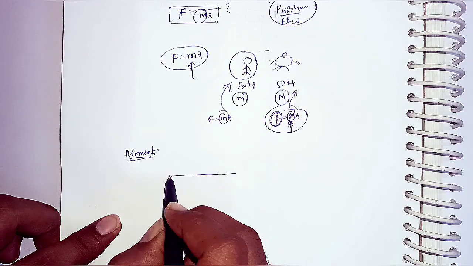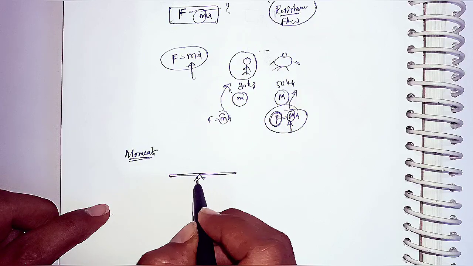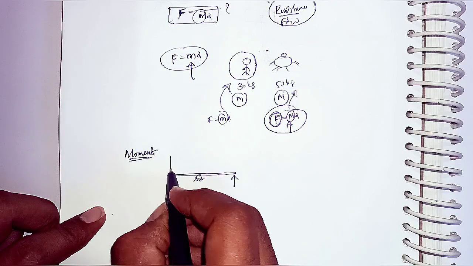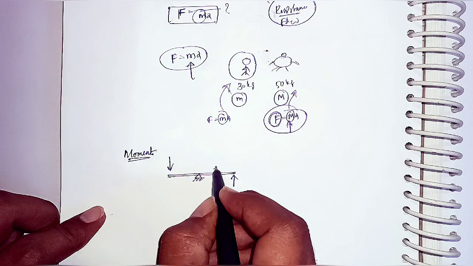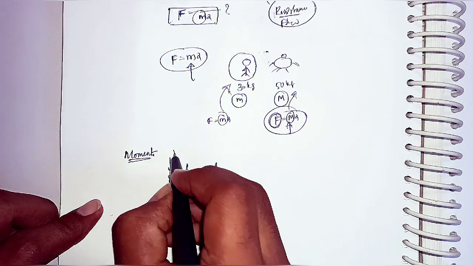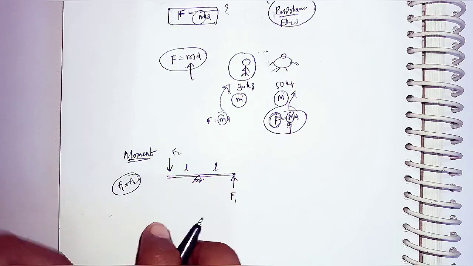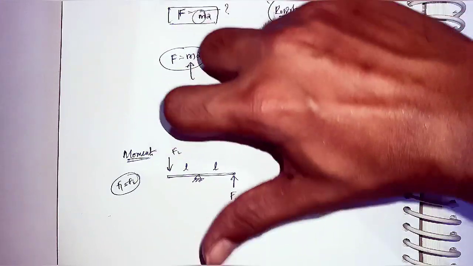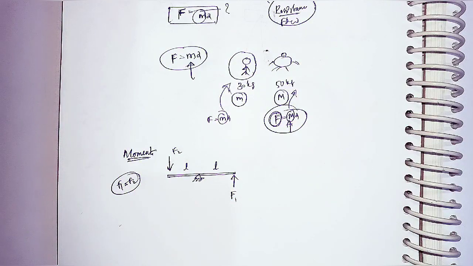Let us consider this is one shaft or whatever it may be, and I will hinge here, and I will apply some force here and some other force here. Those two are in opposite directions. Let us consider this is length L and this is also length L. I am applying force 1 and force 2, where F1 equal to F2, equal forces. Whenever I apply the forces on this body like this, it makes some rotation. Yes or no?